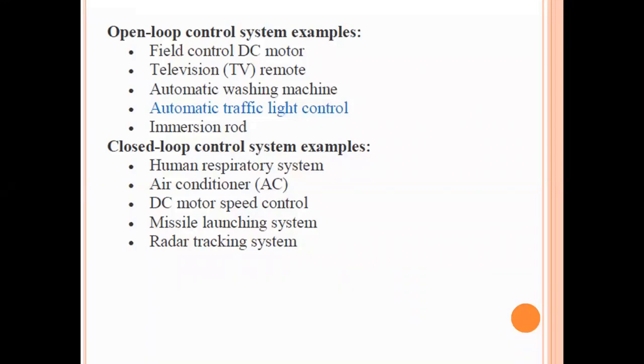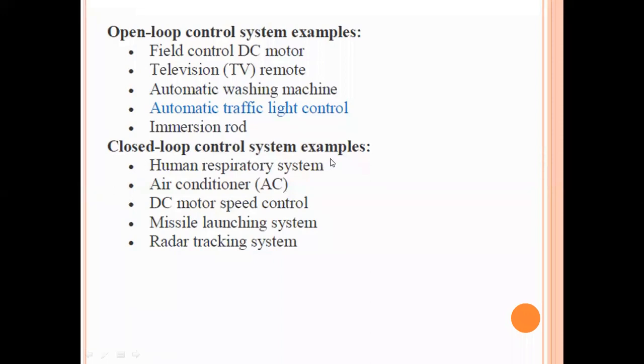Whether the traffic is high or low, it doesn't matter. If we give 60 seconds, then the red light will stay on until 60 seconds are completed. Then only the green light will turn on. If there is no traffic also, if we give 60 seconds, it will show red light for 60 seconds only. So this is also an open loop control system. And immersion rod. So all these are different real-time examples of open loop control systems.